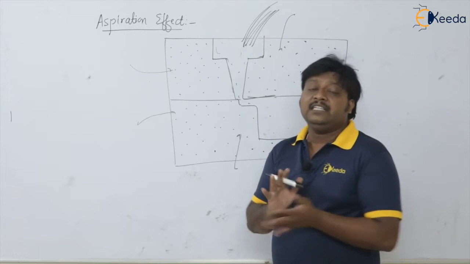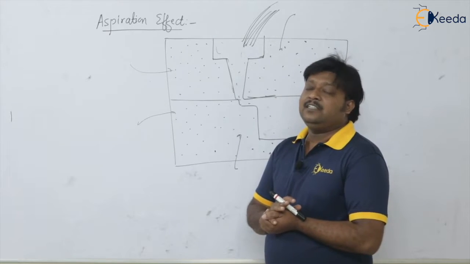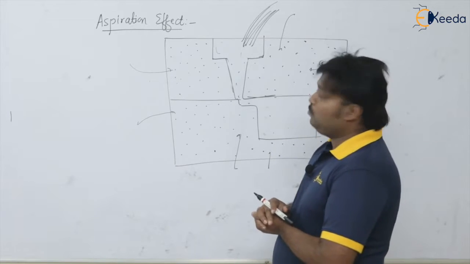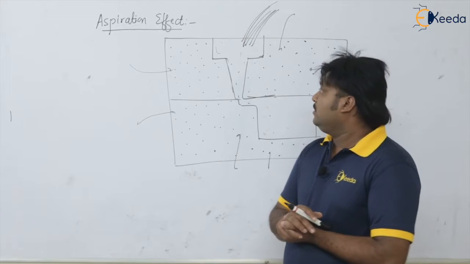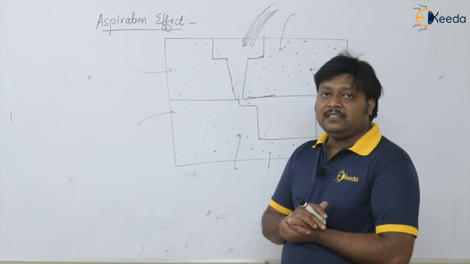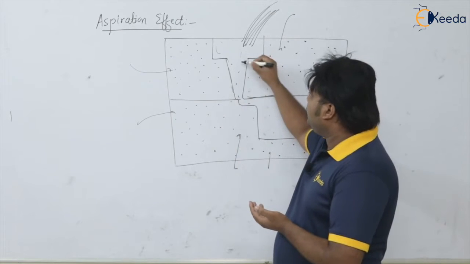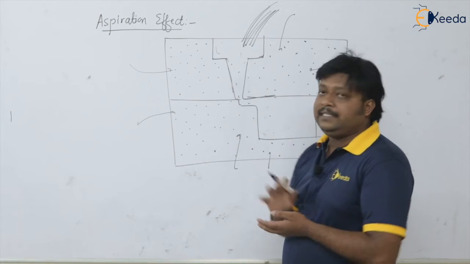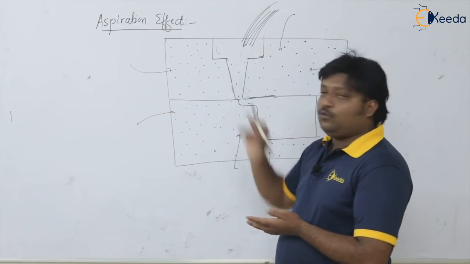So to avoid this aspiration effect, we have to choose the proper shape of the sprue. Understood? Please remember, what was the aspiration effect? The pressure inside the mold cavity falls below atmospheric, and the sand has the porosity property.